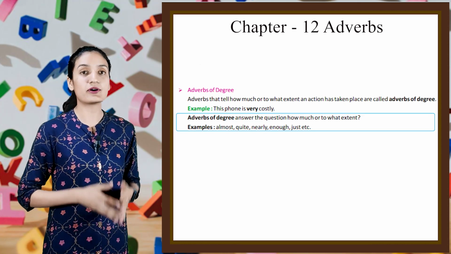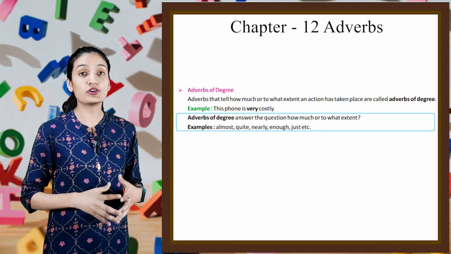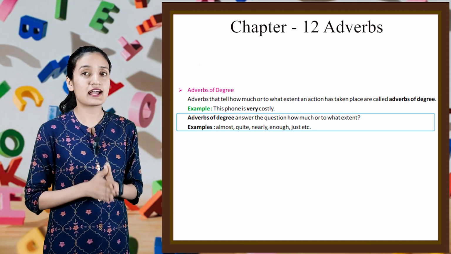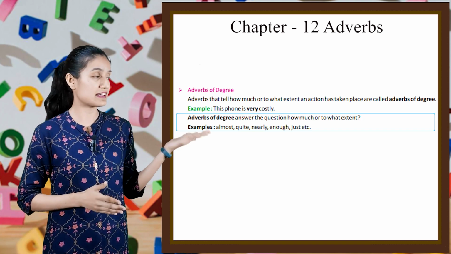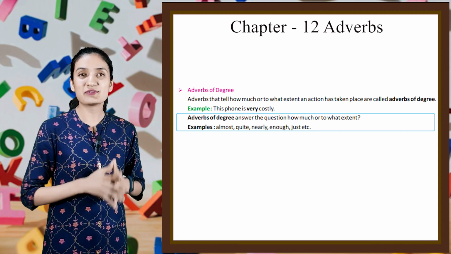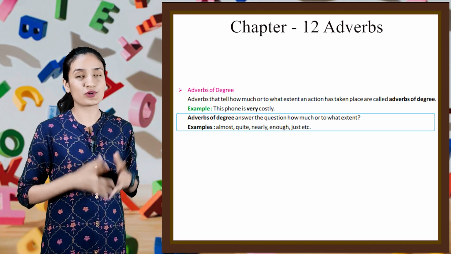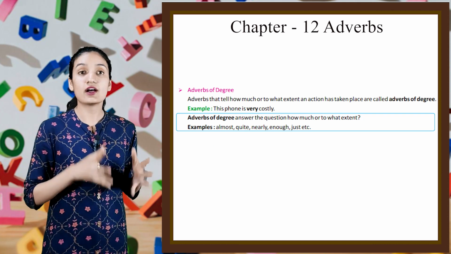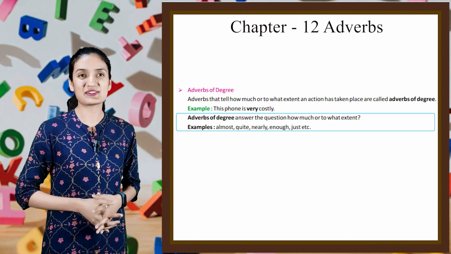Now, adverbs of degree. Adverbs that tell how much or to what extent an action has taken place are called adverbs of degree. Example is, this phone is very costly. Adverbs of degree answer the question how much or to what extent. Examples are almost, quite, nearly, enough, just, etc.